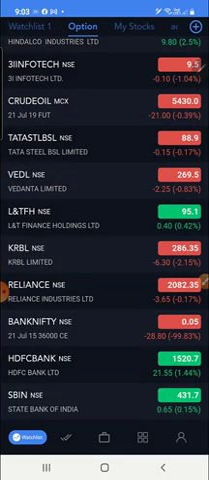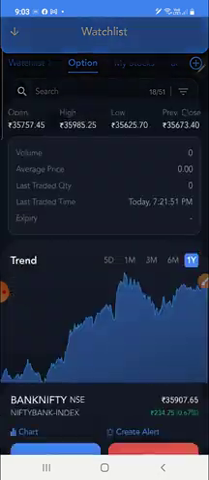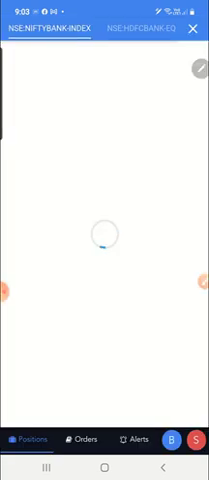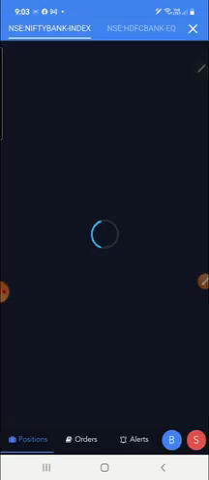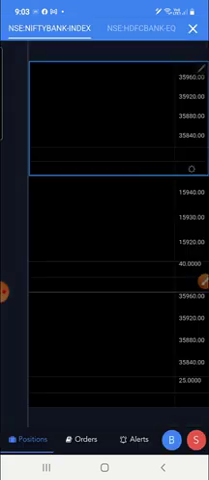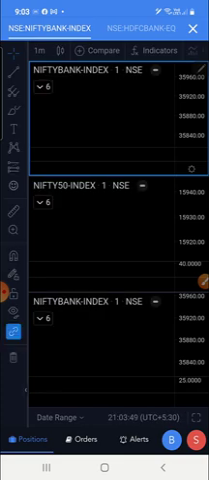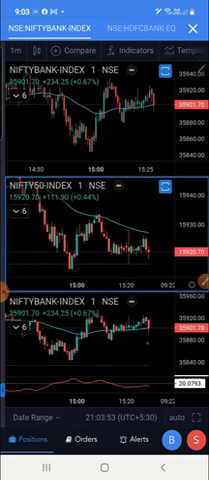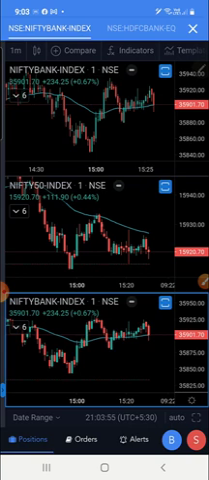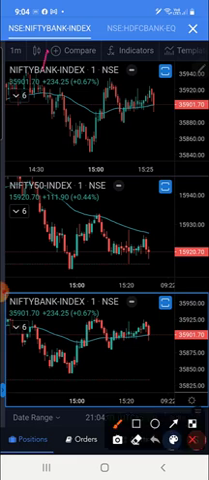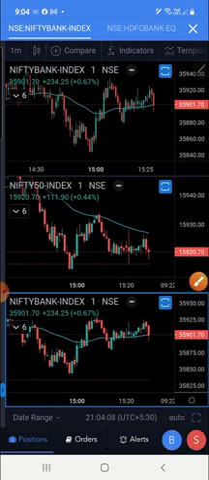Now I'll close this and open the Banknifty chart. Now you can see the three windows opened. On the top here is Banknifty, here is HDFC, and on the right side you will find SBI also.